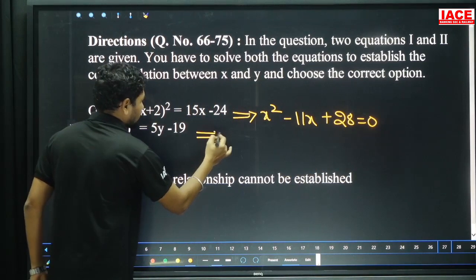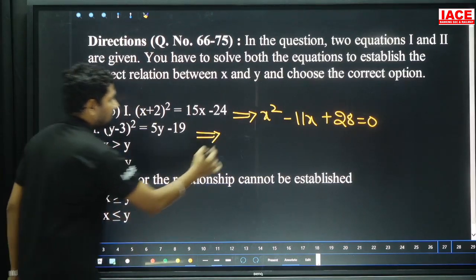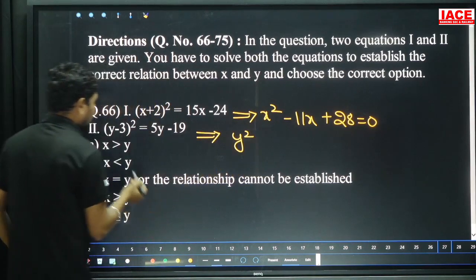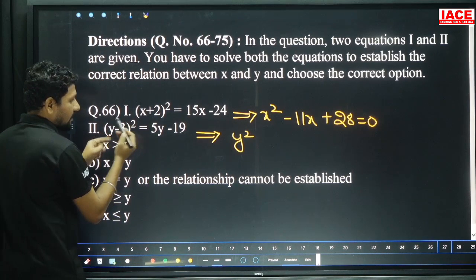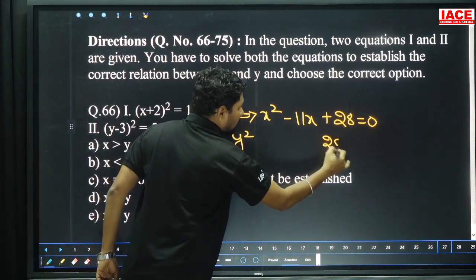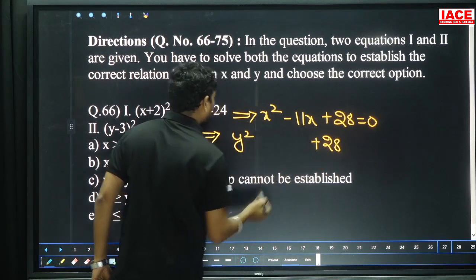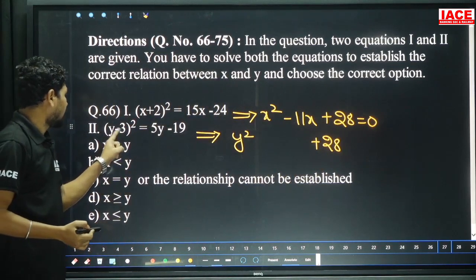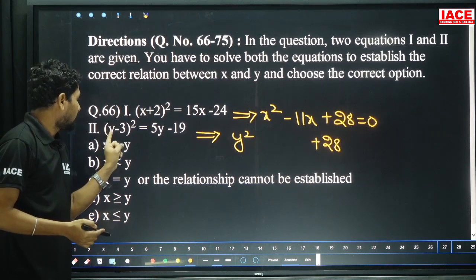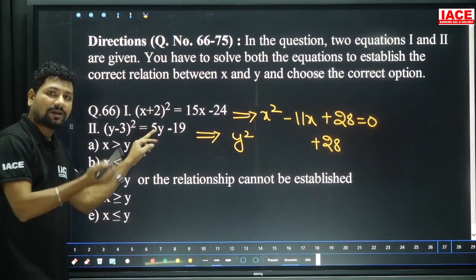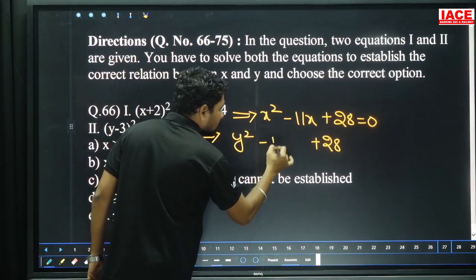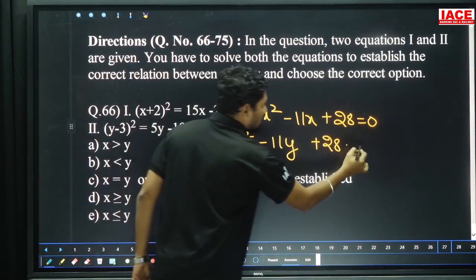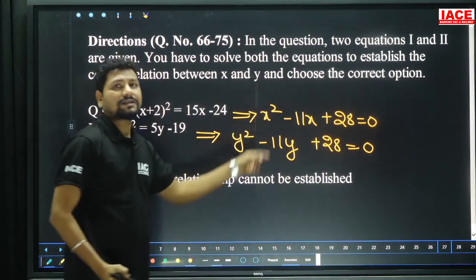And next here, y square. Next, 3 square value is 9, then minus 19 comes plus 19, 9 plus 19 is equal to 28, here also plus 28. Next, 3 into 2 is equal to 6y, here it is minus 6y, and plus y also comes to the left side, it is also minus, then 5y plus 6y is equal to 11y is equal to 0. And when the two equations are equal,